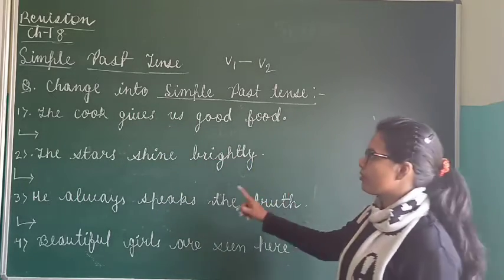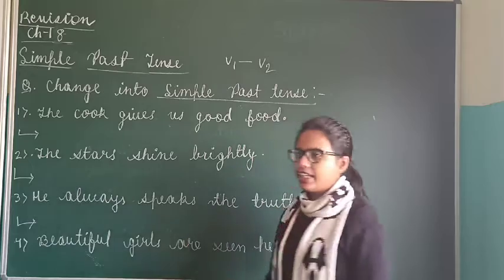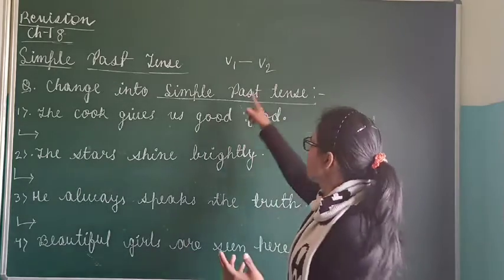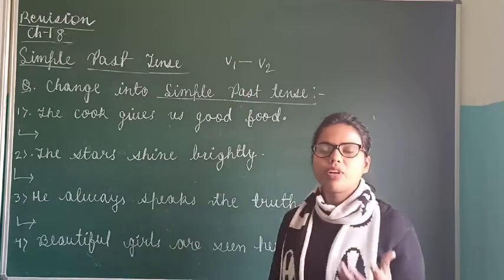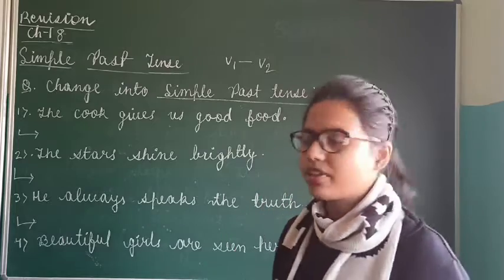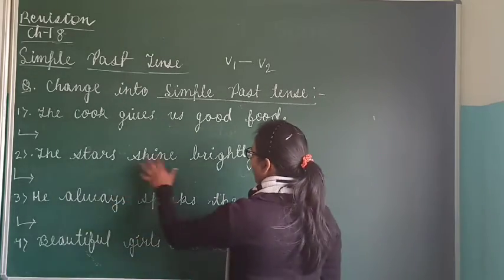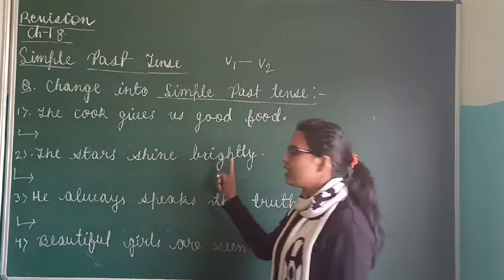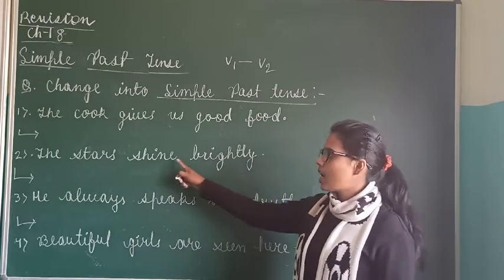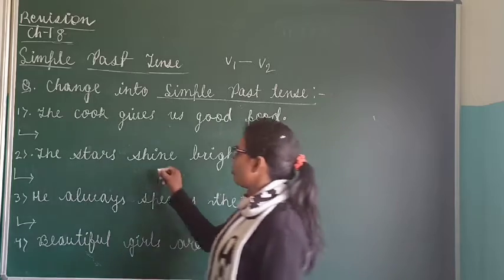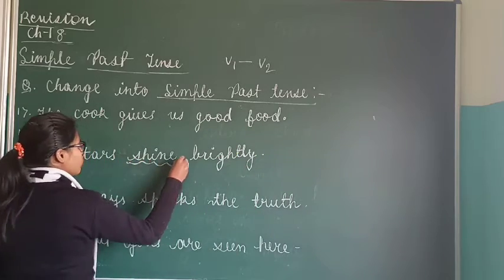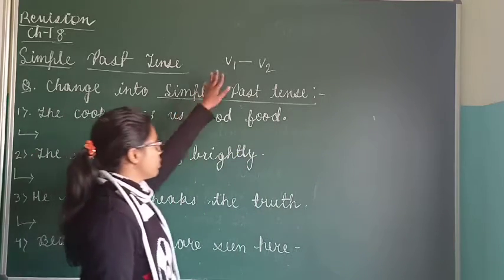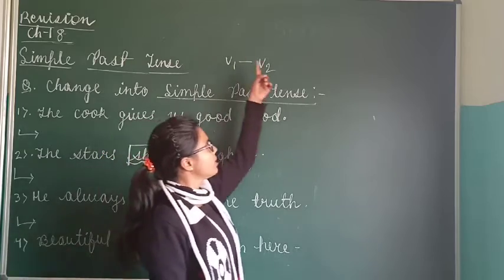Let us first of all understand from this second question, an easy question. The star shine brightly. You tell me what V1 is. Verb. What is the verb? Verb is the doing or action word. Okay, so what work is happening here? Shining. Okay, shine. The star shine brightly. The work of shining is happening here. Now means only the verb we have to change. This is in present. We have to change it into past tense.